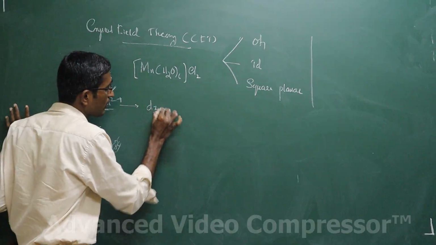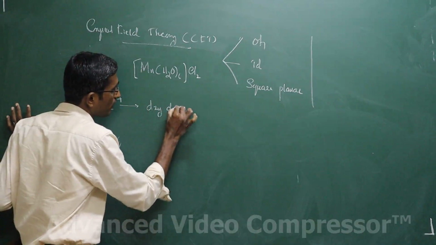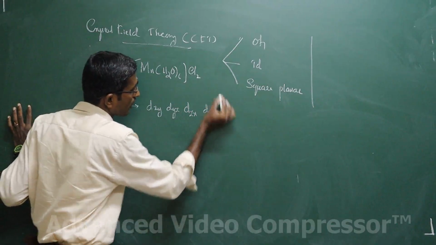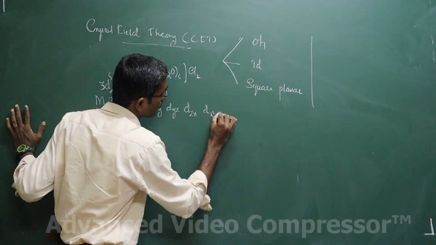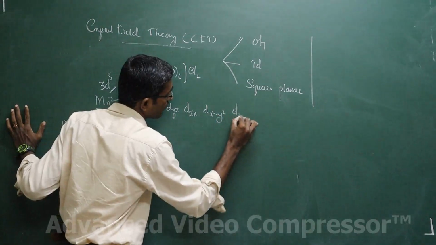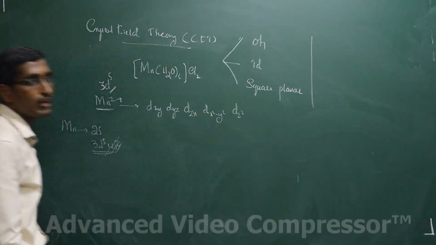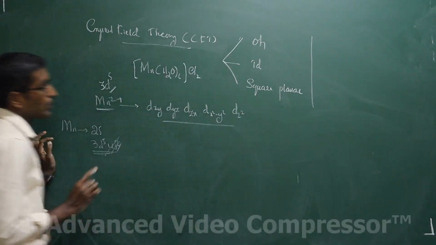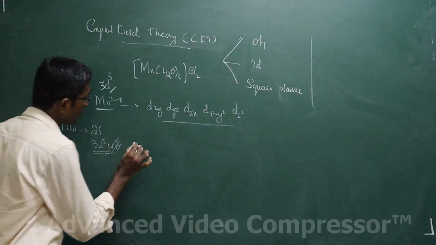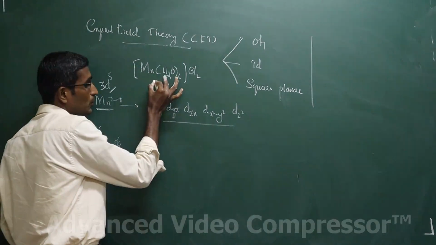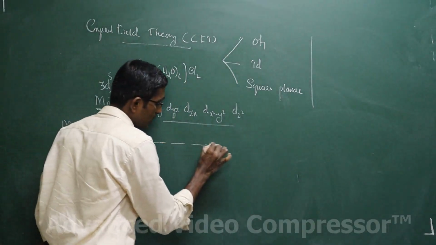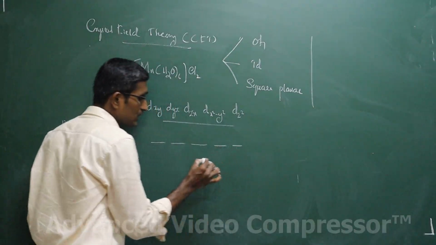That is dxy, dyz, dzx, dx2-y2 and dz2. These many d orbitals you have, students, 5 d orbitals. Imagine there are no ligands, these 5 d orbitals will be degenerate.